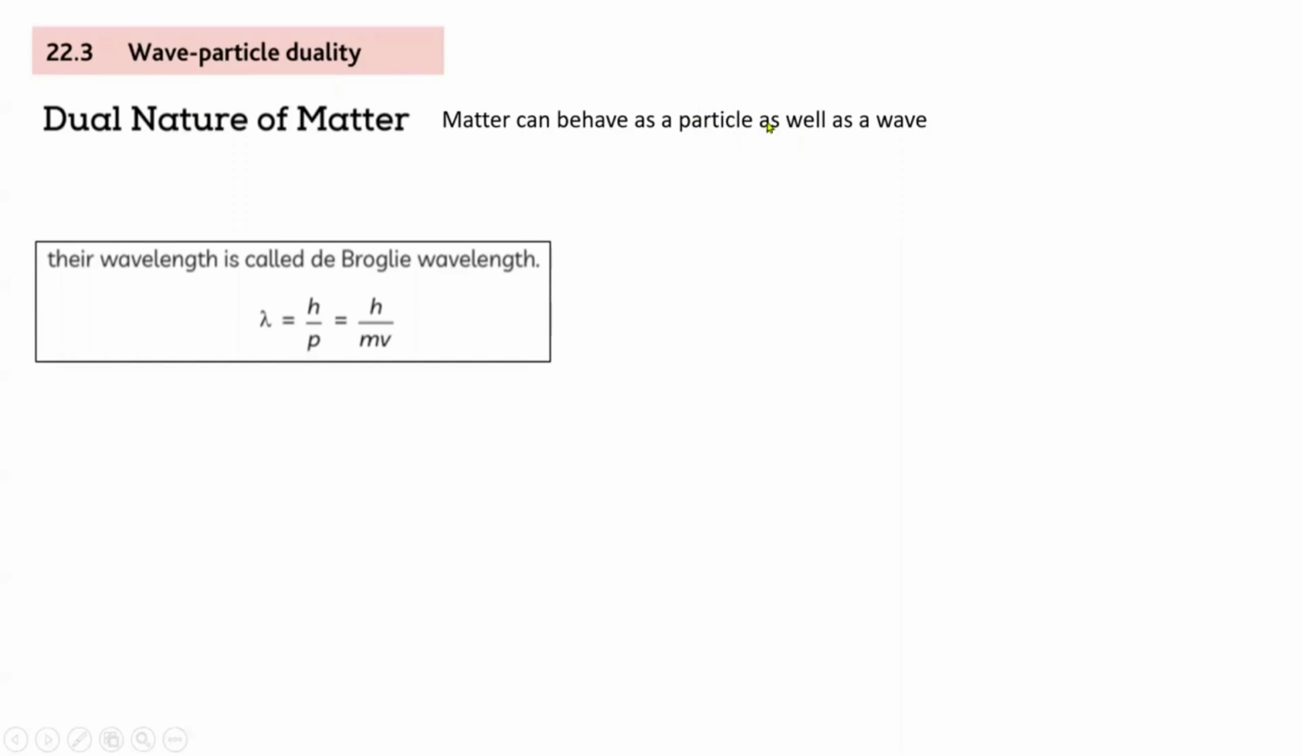Now, Thiru, can you tell me an example where light behaves as a particle? In the photoelectric emission. Exactly. Awesome. So light can behave as a particle as well as a wave.